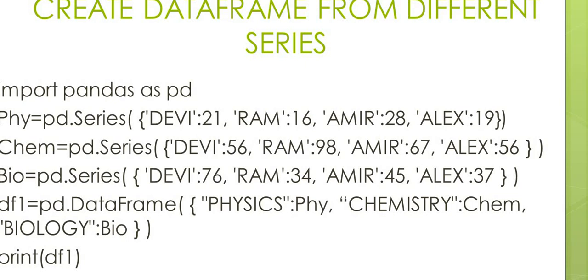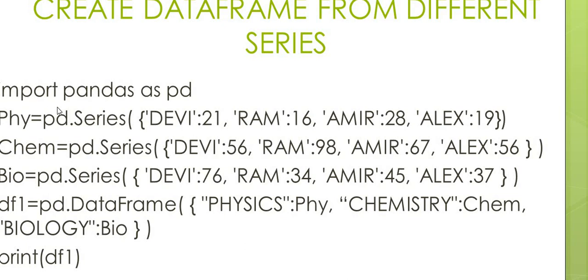And here the series is created by using a dictionary. What is a dictionary? A dictionary is also a data structure in Python, but it can be compared with a telephone directory. As in a telephone directory, the subscriber's name gets stored with their own number, where the name is the key and the number is the value. Just like that, in a Python dictionary, each item will be stored as a key and value pair. That means a key will be there along with a value.